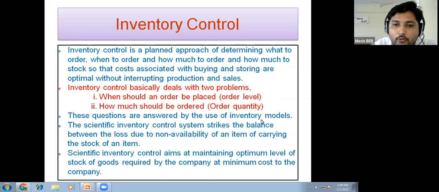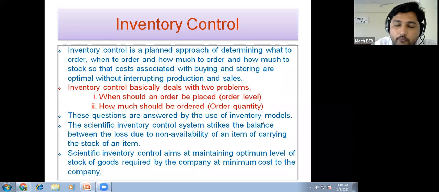And if you go for less inventory, then there will be problems related to customer satisfaction and fulfilling customer demand, or problems related to production. Because if you maintain raw material inventory less than required, the production will not run at full capacity, so there will be an impact on production processes also.